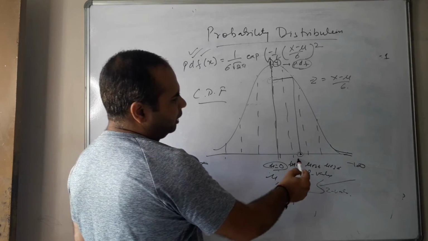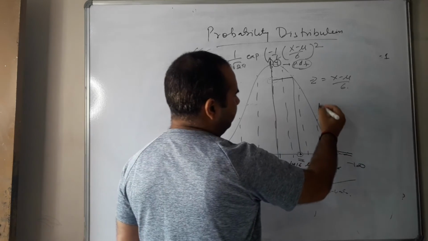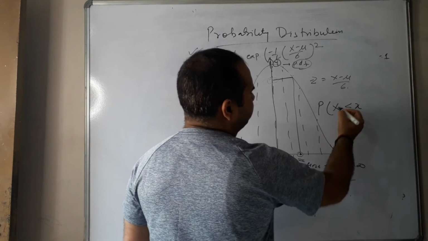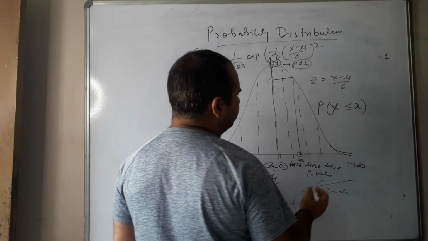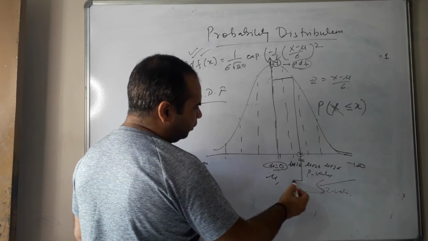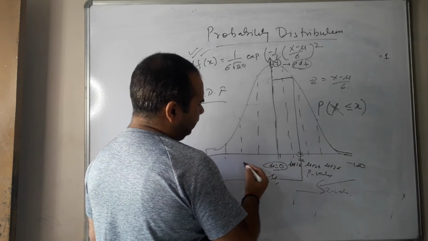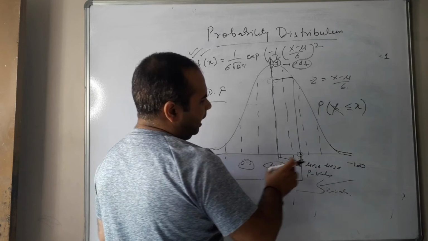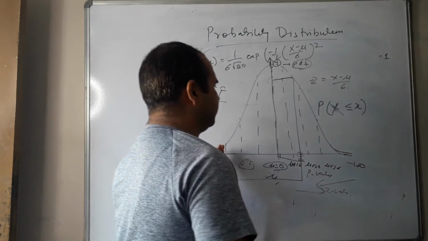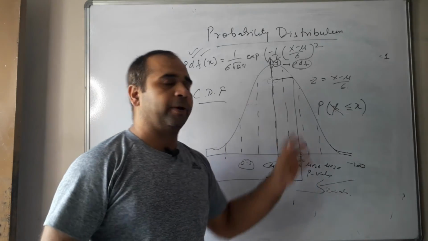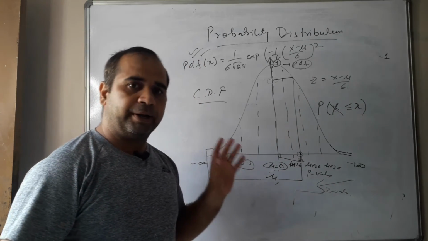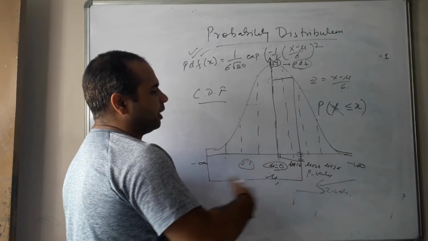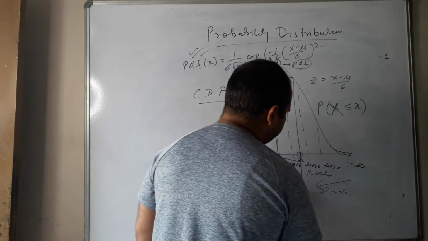In the CDF, when we have to calculate the value at this particular position P, we normally use the less than or equal to sign, capital X less than or equal to small x. Why? Because we use the cumulative distribution function. We have to calculate this whole frequency, that is, 0.5 will by default be added in this particular segment, and we have to calculate this segment's probability as well as this segment's probability. So cumulative means it will calculate the probability of the whole segment, not only this particular segment. Remember this point. That's why it is cumulative: we keep on accumulating the calculation over this whole segment.